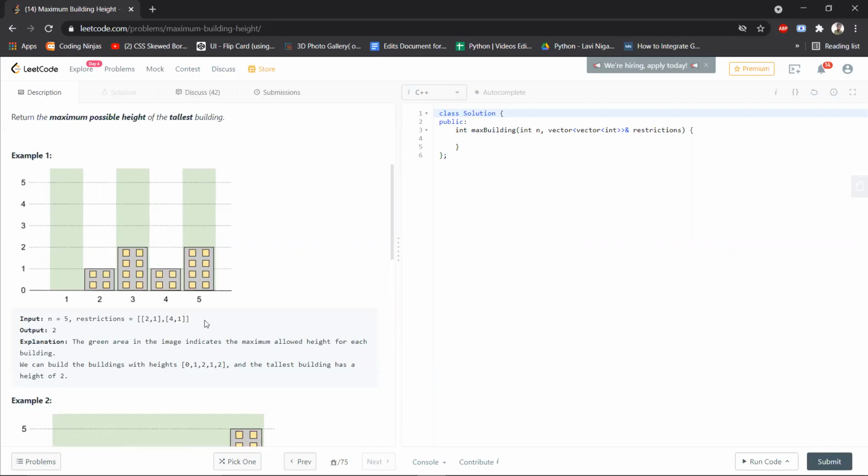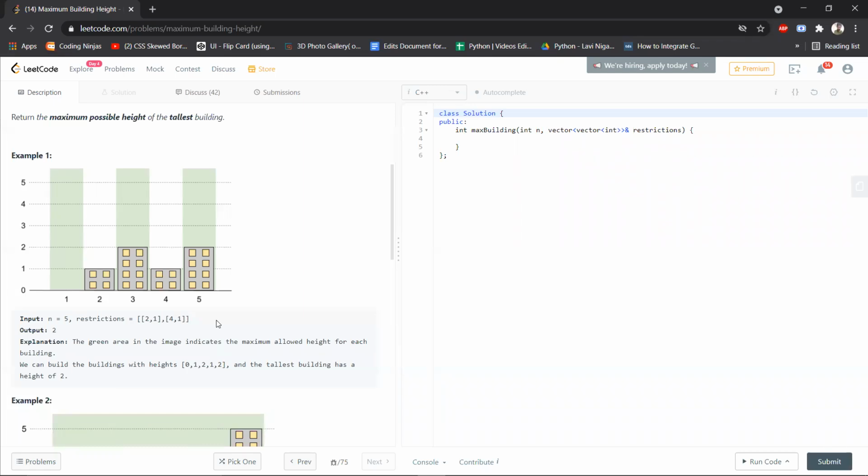What this restriction array represents is that building 2 can have a maximum height of 1, and building 4 can also have a maximum height of 1, which means that the buildings at position 2 and position 4 can never go more than 1 unit high, as it is mentioned in this diagram. This is one set of restrictions.